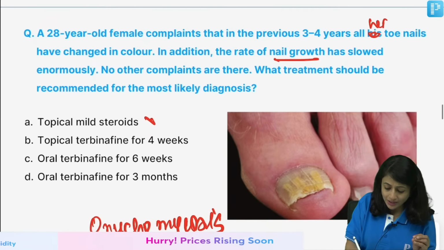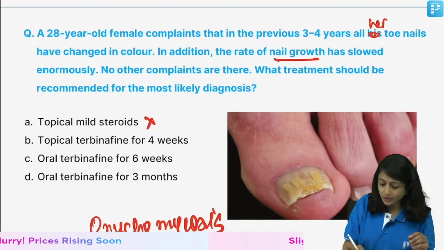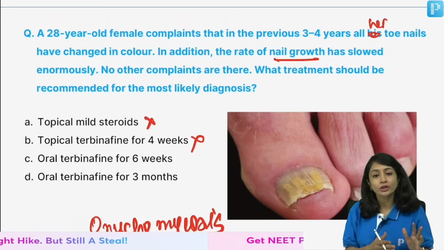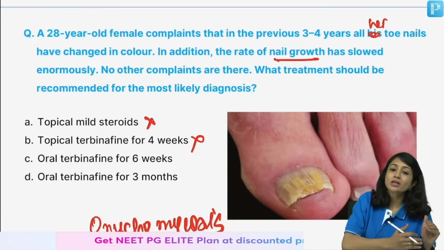So, will we give mild steroids? No. Will we give topical terbinafine? No. So, now the only 2 options that are left with me are oral terbinafine, which can be given for 6 weeks or 3 months.